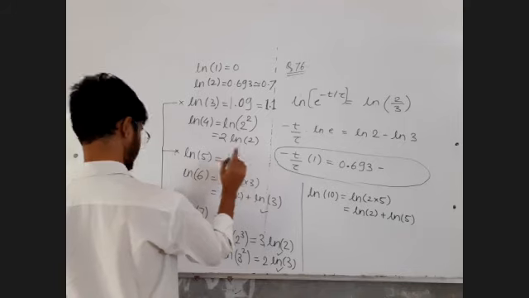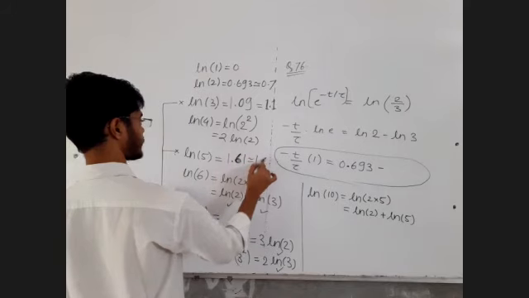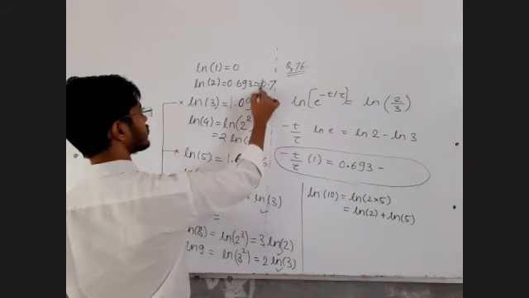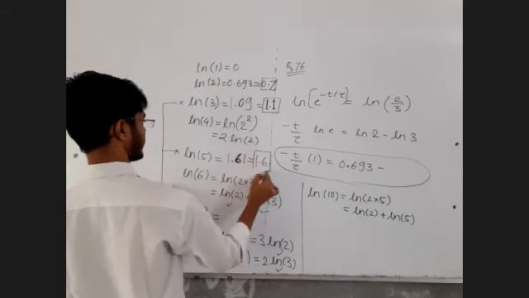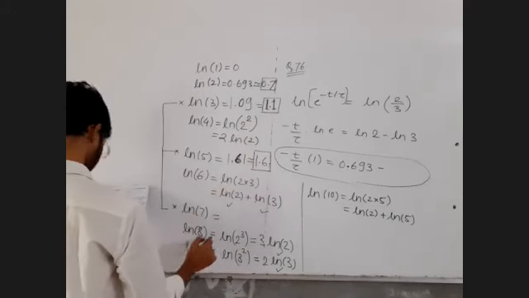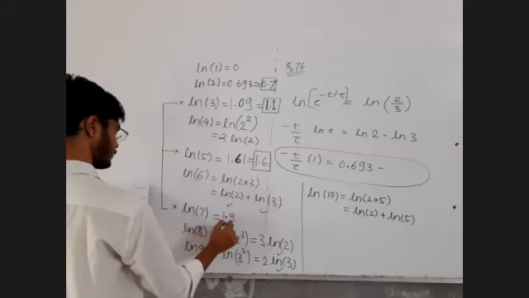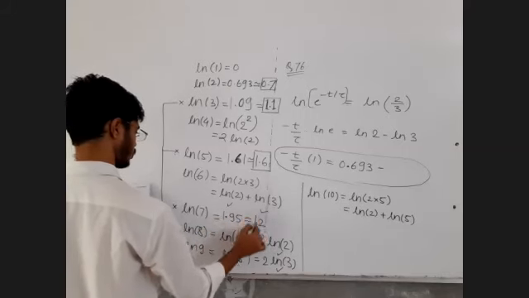No, 1.61. This one, 1.61, approximately 1.6. So 0.7, 1.1, 1.6, and this ln7 is 1.95, and approximately you will take it as 2.